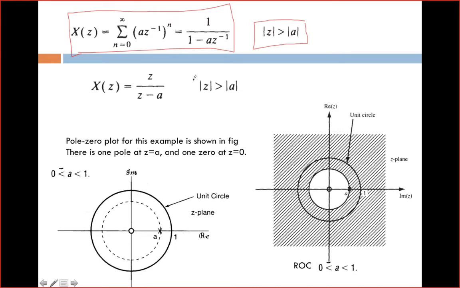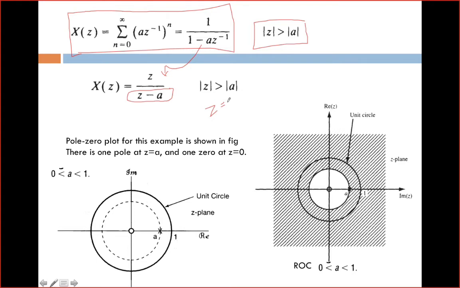When I replace it and cross multiply, this 1 by 1 minus a into z power minus 1 will change to z by z minus a. The denominator is z minus a, hence I can say that z is equal to a.